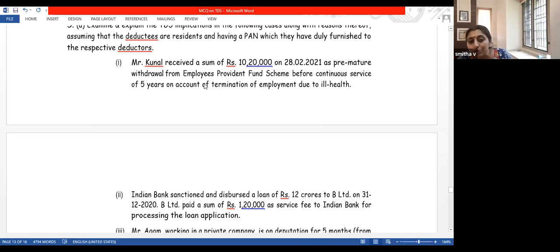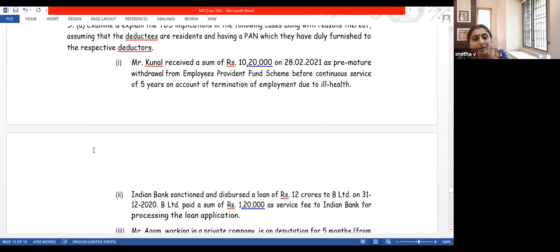Here there is a premature withdrawal from the employee's provident fund scheme. There is no 5 years of service, but the reason is not your fault. It is due to ill health. So this is exempt, and there is no need for tax deduction. These things are given in your table as well.